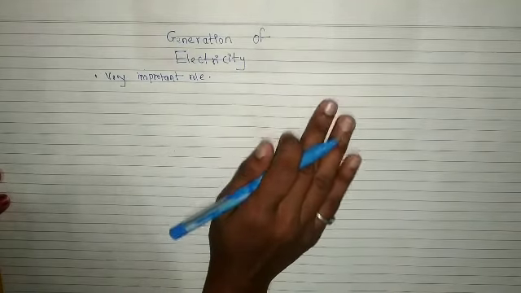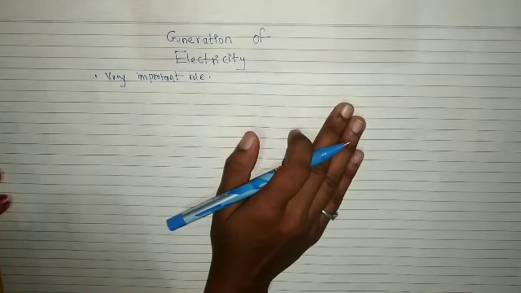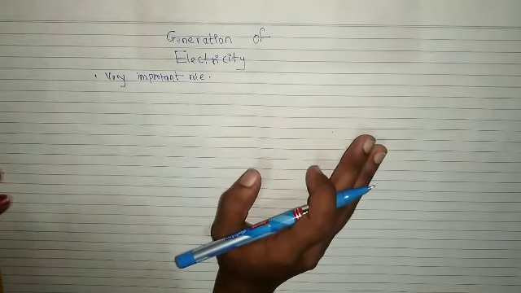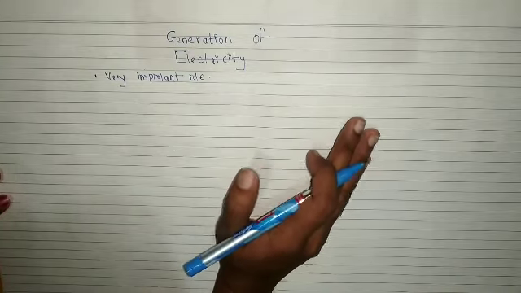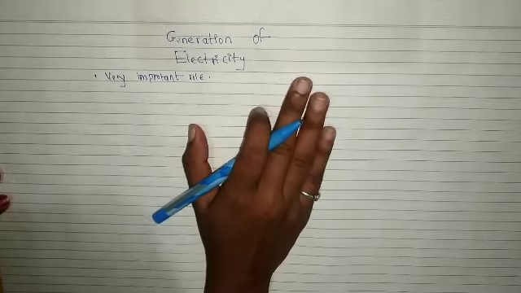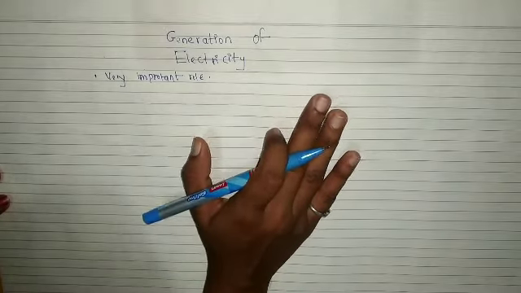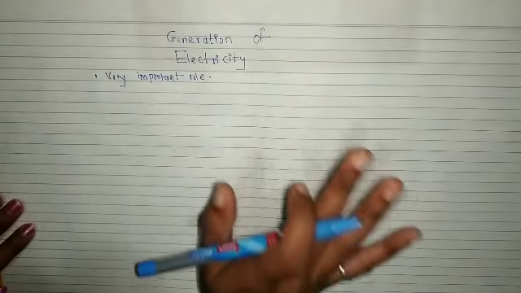Whenever there is a power cut, we say the light goes, and not a single appliance will work in our home. TV, AC, fan, everything will stop. So without electricity we can't imagine life, right? Now we'll see how electricity is generated.